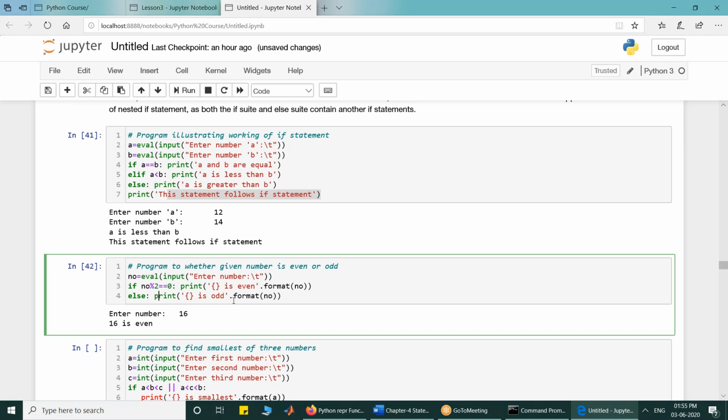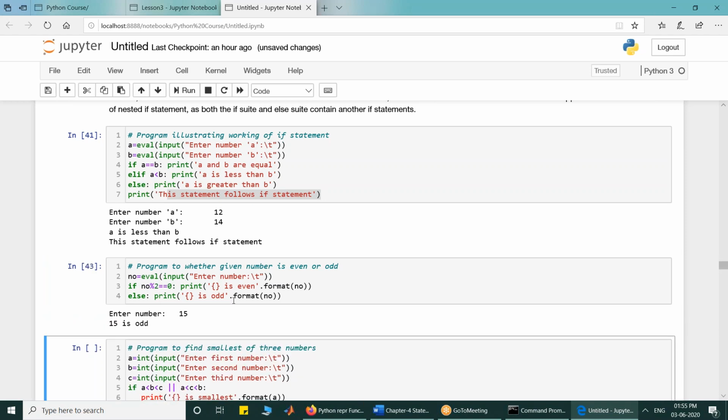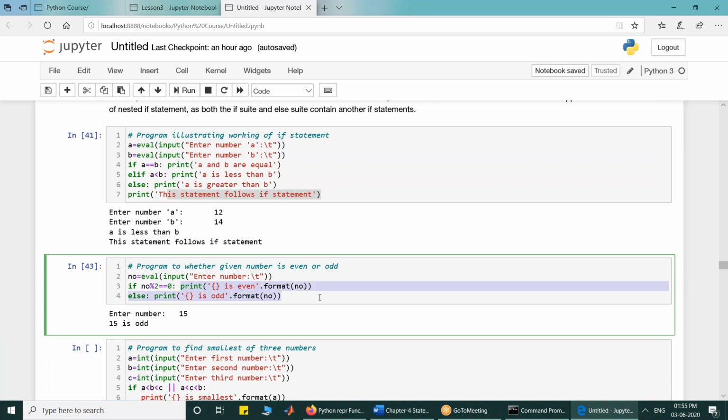Whether this remains valid or not, quickly write Y or N in your chat box. Vishakha says valid, valid, valid. So this remains valid, and if I execute it, it will say odd.